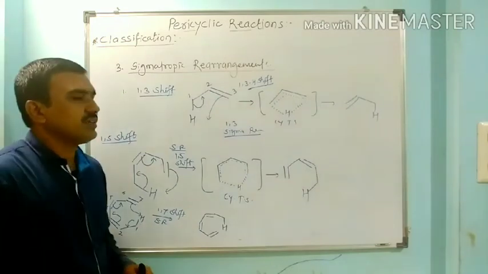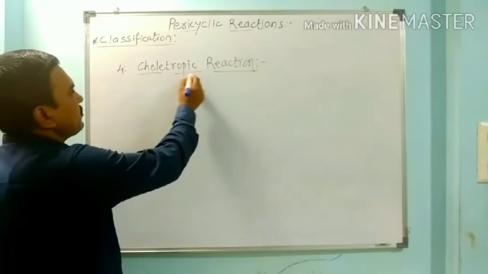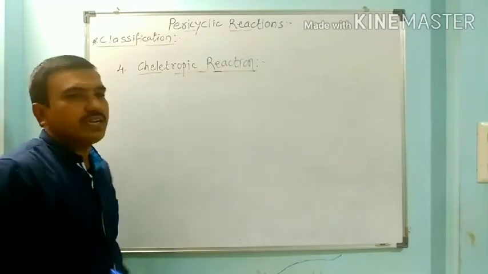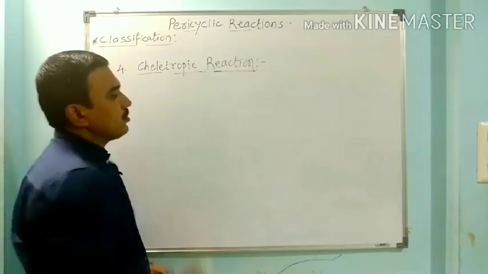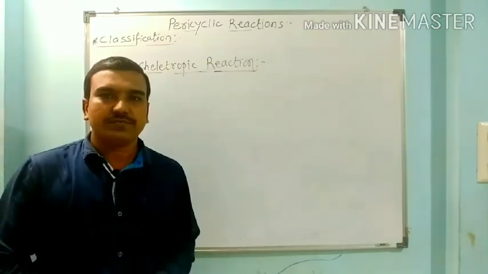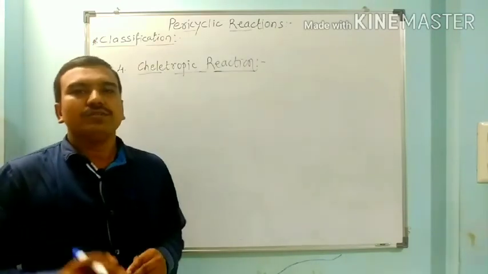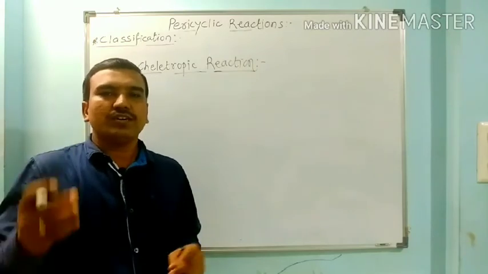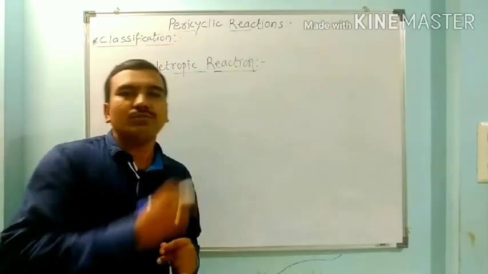Next we have to see the cheletropic reaction. It is also called the chelotropic reaction. In this cheletropic reaction, it is a special type of addition of a group across the conjugated system, and it forms two new sigma bonds.